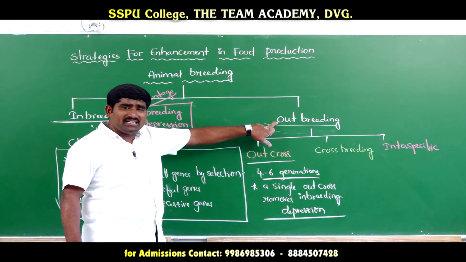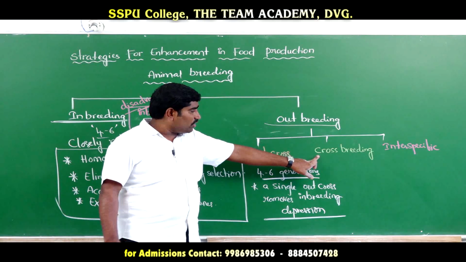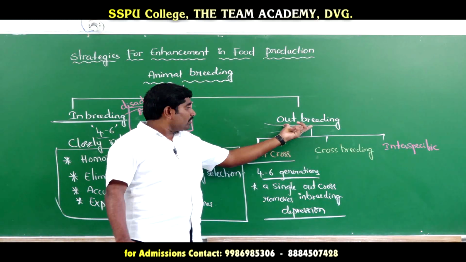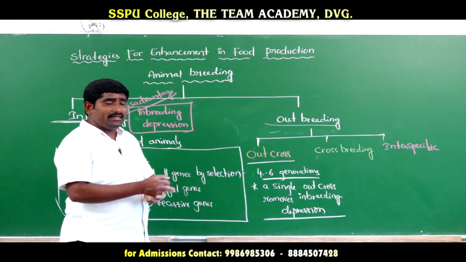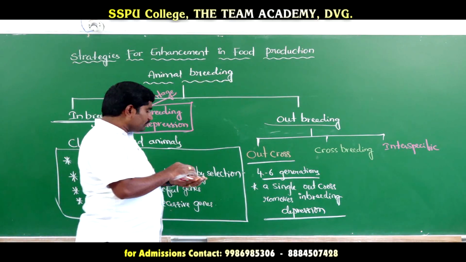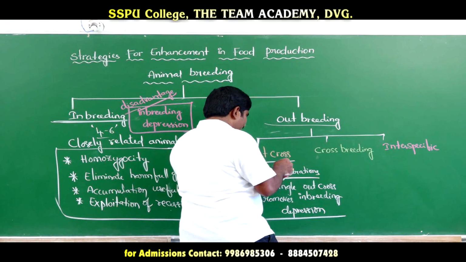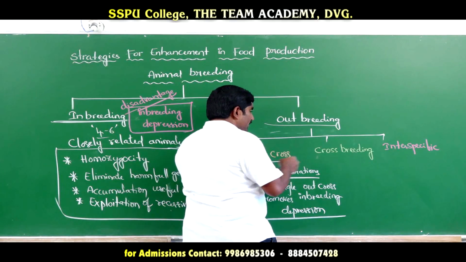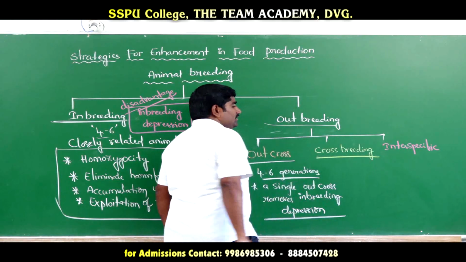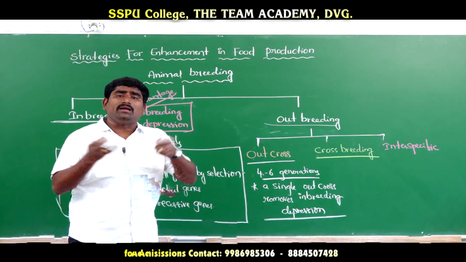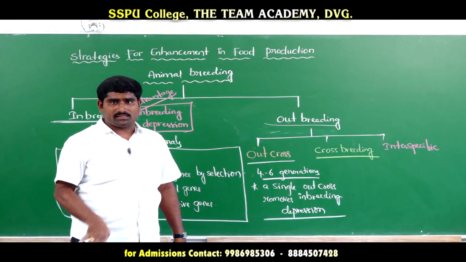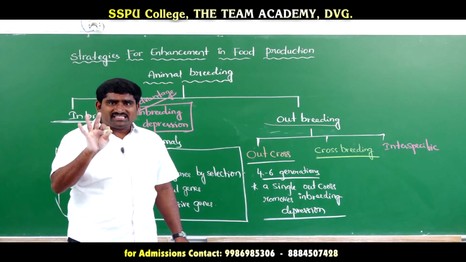Outcross is different, outbreeding is different, and crossbreeding is different, you can see. Outbreeding has 3 types: outcross, crossbreeding, interspecific breeding. The next one we are seeing here is crossbreeding. Crossbreeding is the breeding between two animals which belong to two different breeds of the same species.